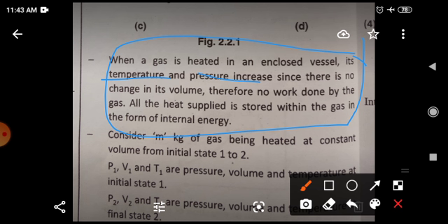The vessel is enclosed. For example, you can consider a compressor. When you go to fill air in the tire of your vehicle, you can see a compressor over there, and a pump operates that compressor. The volume of that tank is constant, which is why the pressure and temperature go on increasing.